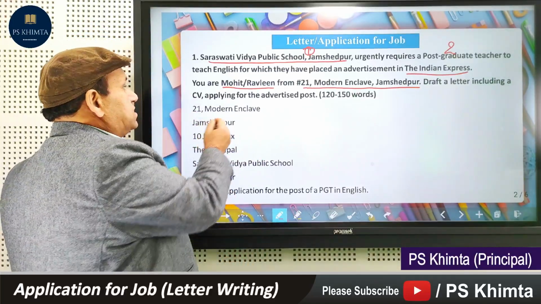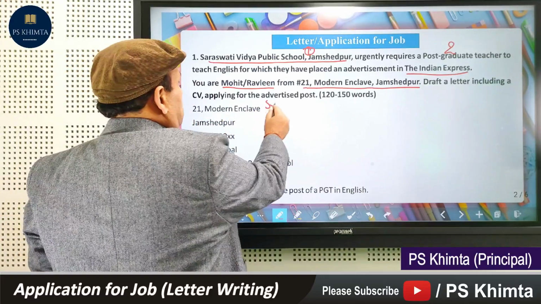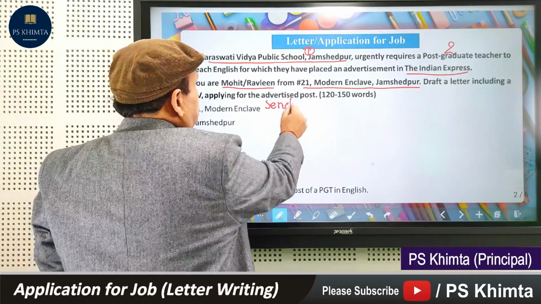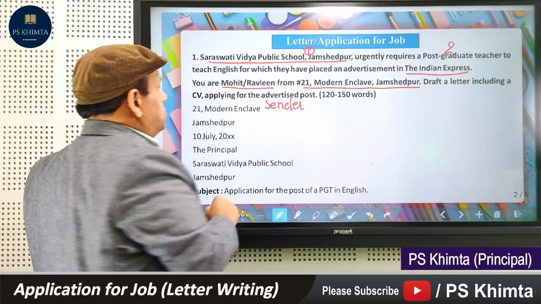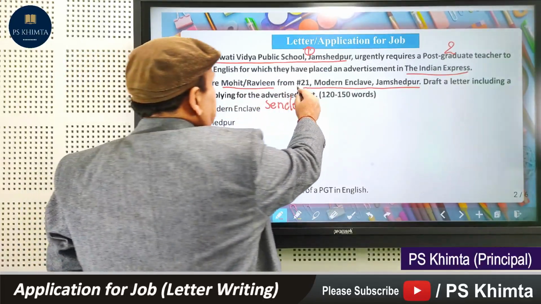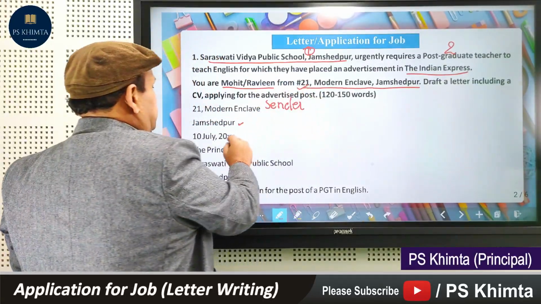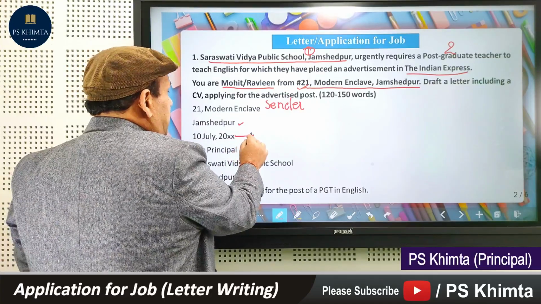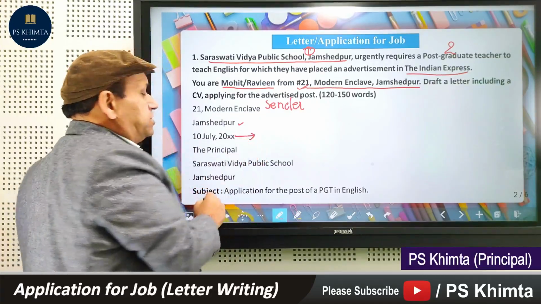The one who writes is called the sender. Who is the sender here? Mohit and Ravleen. What is their address? That is here. See, this is the address. I'll come here, and this is always an important point.